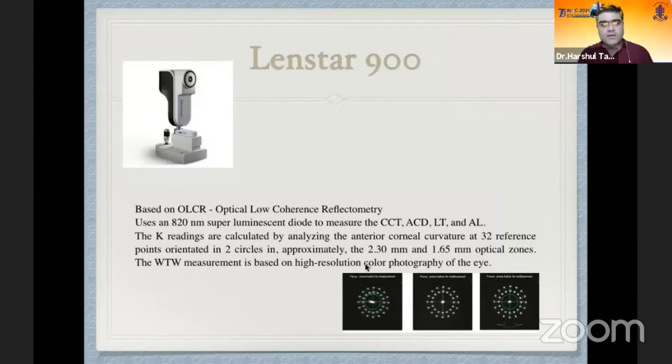So this was overcome by the OLCR, which measured central corneal thickness, ACD, lens thickness, and axial length. Because the newer generation formulas do require these parameters, and the K readings in Lenstar are calculated by two circles at 1.65 and 2.3 millimeters, and 32 reference points were used.